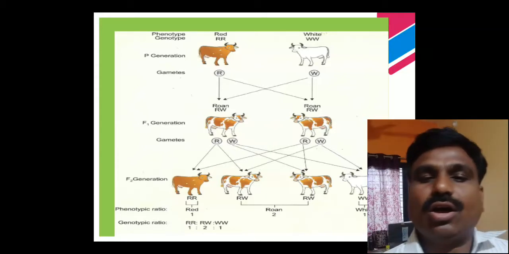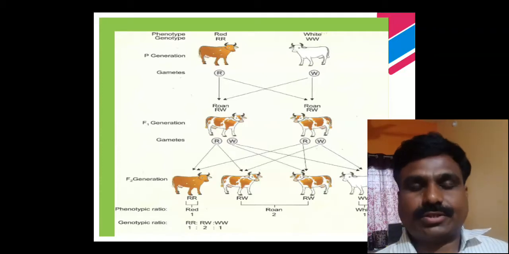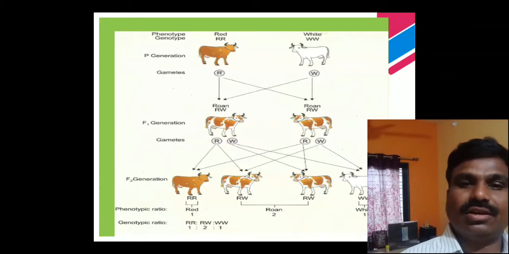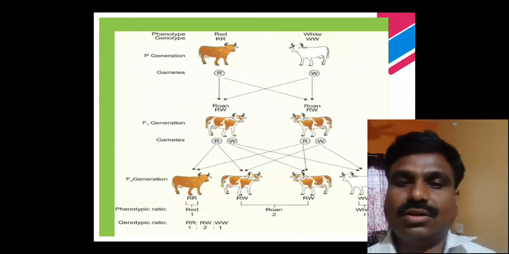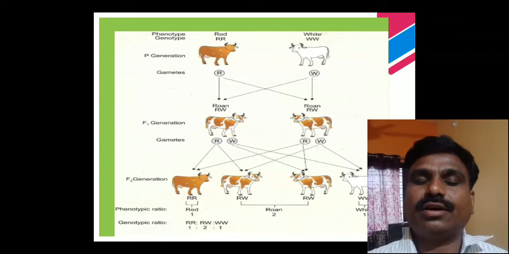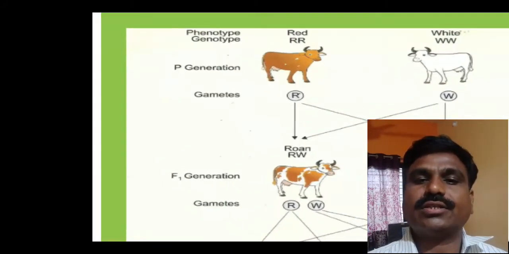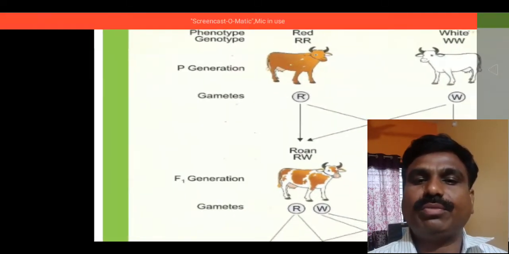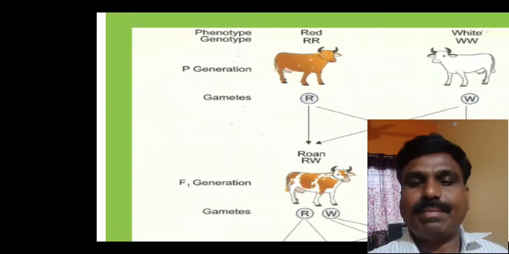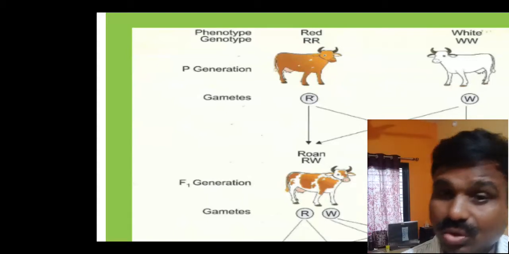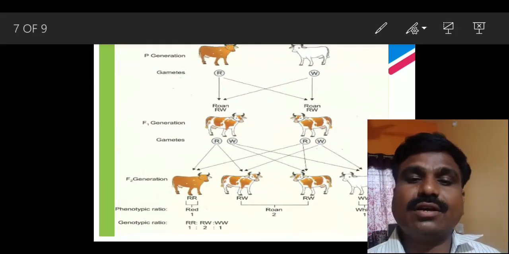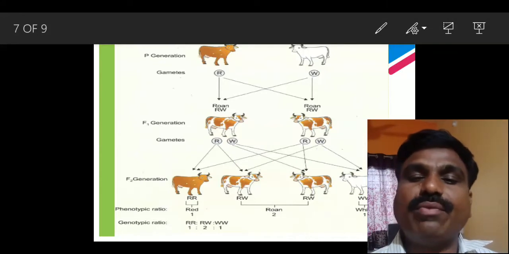In this cross, for the phenotypic parental generation, the red cattle is crossed with the white cattle. The characters, red color and white color of the cattle, are controlled by the capital R. Then in the F1 hybrids, there is a mixture of red and white color.